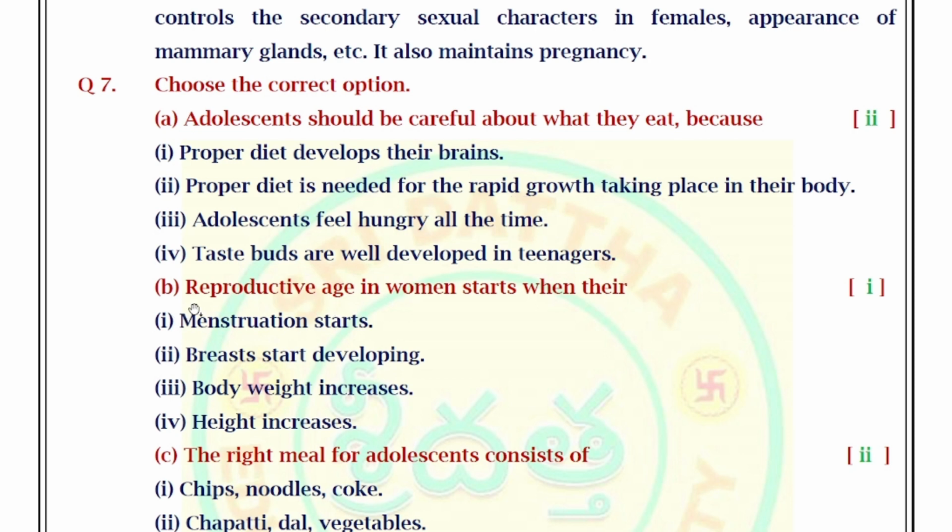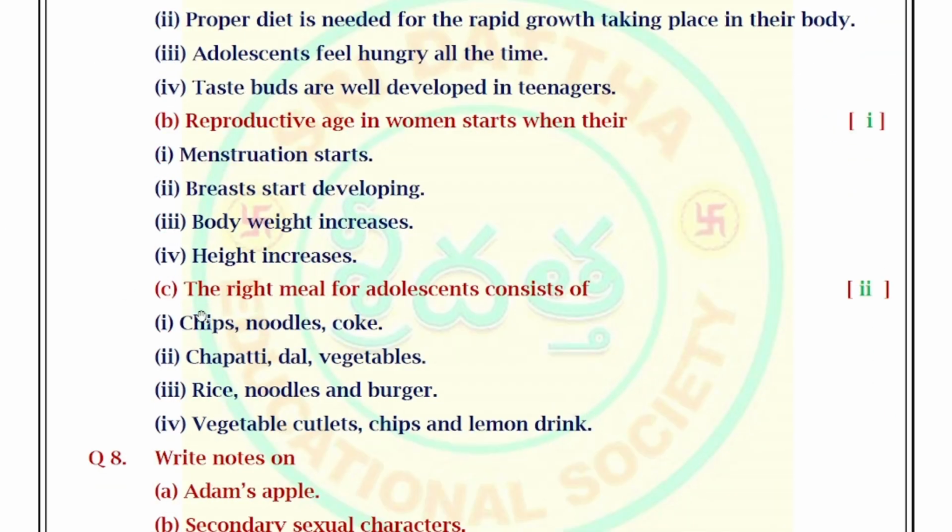Next, second question. Reproductive age in women starts when their menstruation starts, breasts start developing, body weight increases, height increases. The correct answer is menstruation starts. Next, the right meal for adolescents consists of chips, noodles, coke, chapati, dal, vegetables, rice, burgers, vegetable cutlets and lemon drink. So chapati, dal and vegetables are the good food for adolescents, boys and girls. So the answer is the second option.